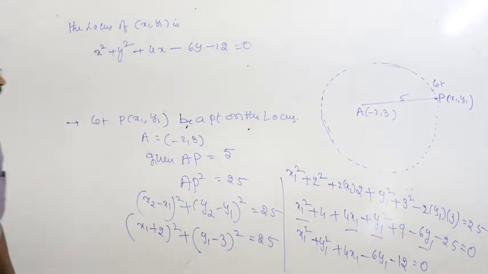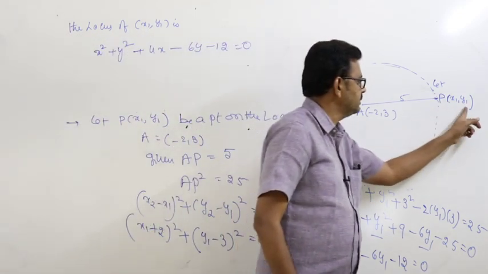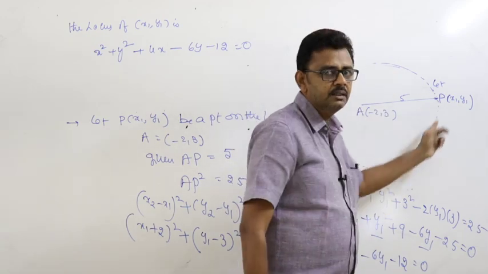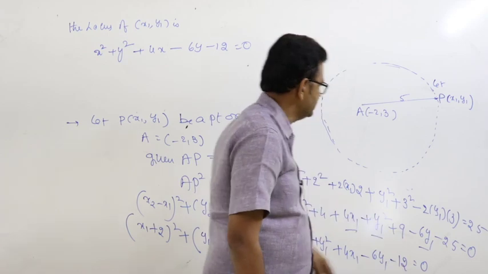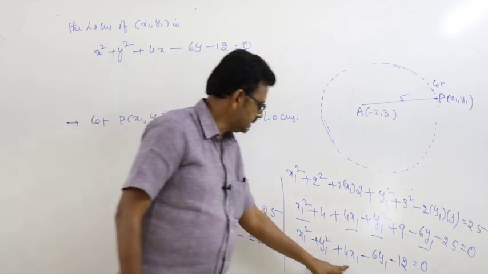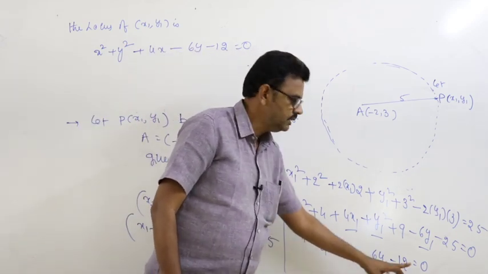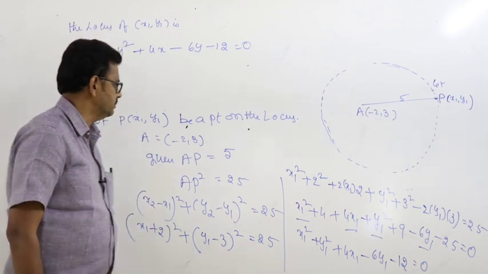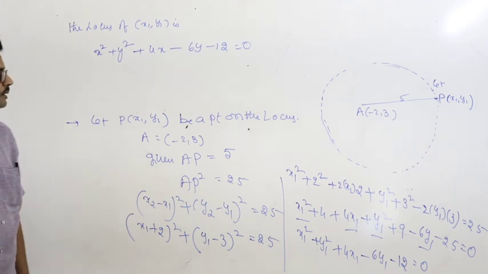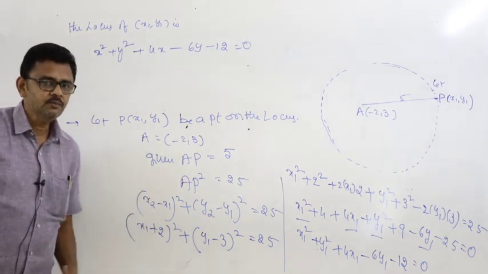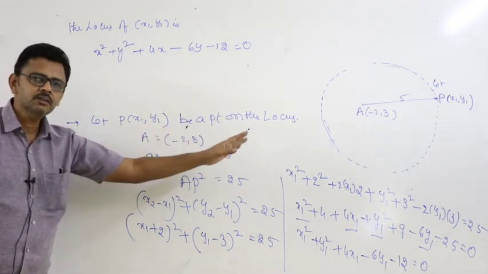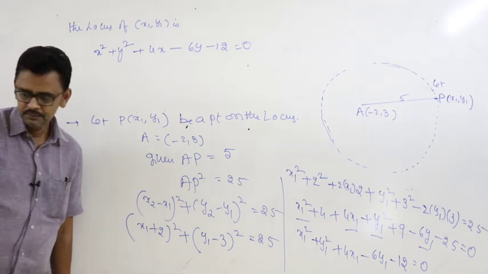So x1 comma y1 lies on the circle, and its equation is this one, x square plus y square plus 4x minus 6y minus 12 equal to 0. In general, for next onwards, simply you can take the point P x comma y as a point on the locus. It is enough.